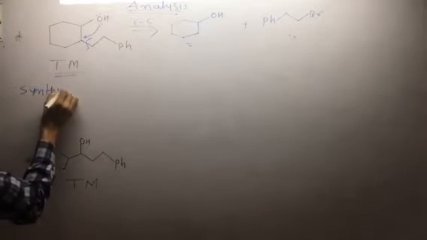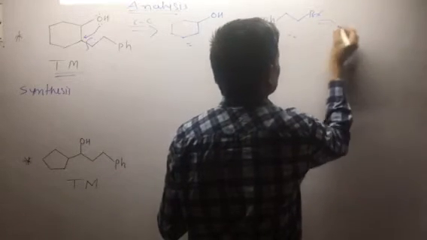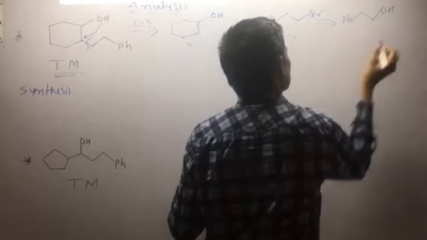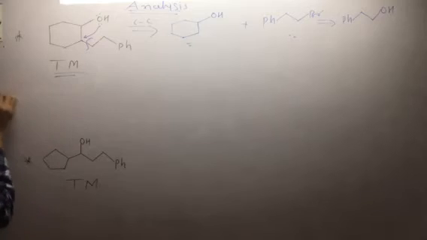So what is the plan of synthesis? This is again the analysis of the target molecule. It goes to the formation of PhCH2 and this hydroxy group is here.